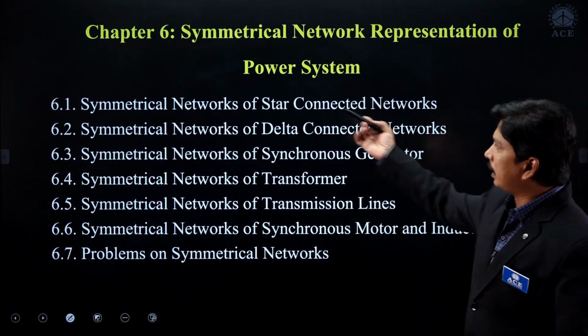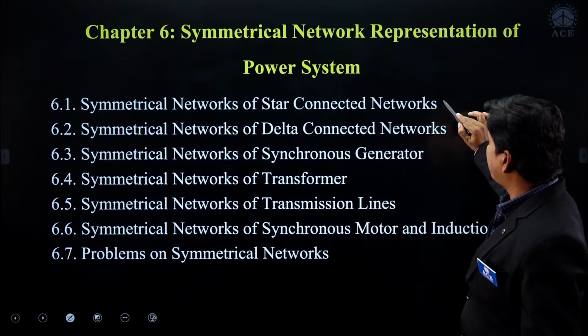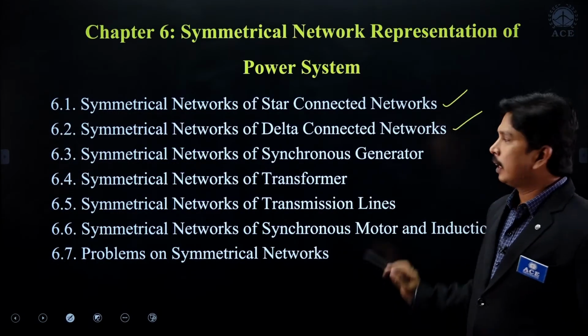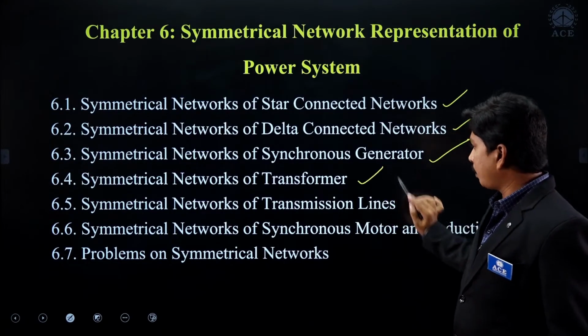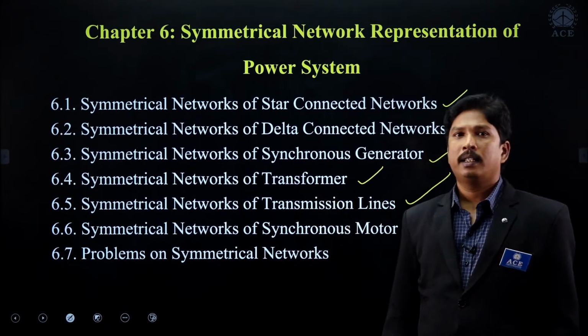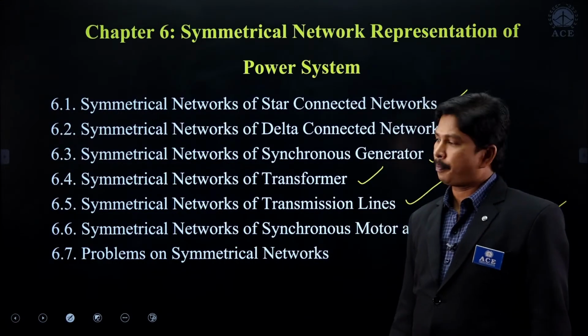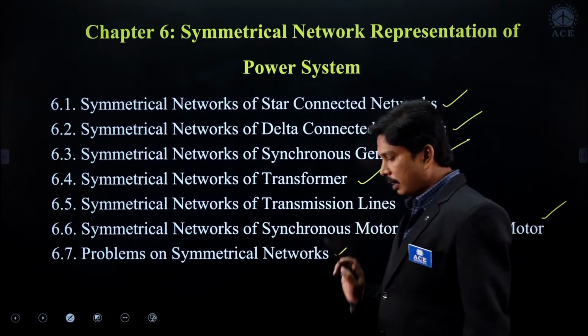Here we have to see symmetrical network construction of star connected networks, delta connected networks, synchronous generator, transformer, transmission lines, and symmetrical networks of synchronous motor and the induction motor, and finally the problems on the networks.